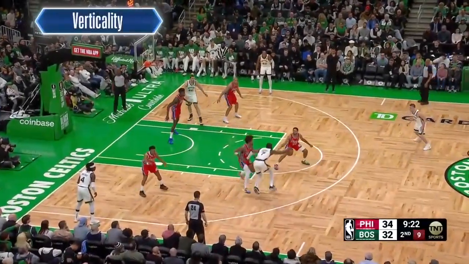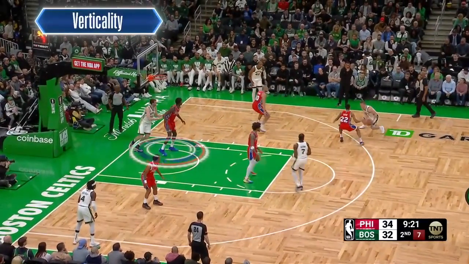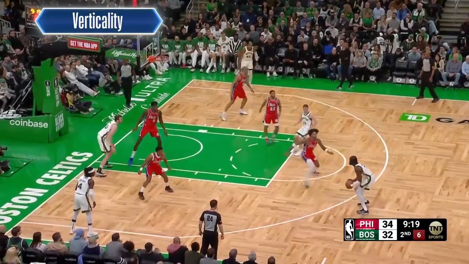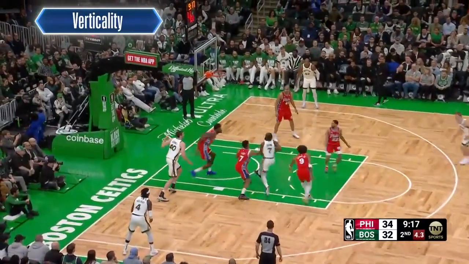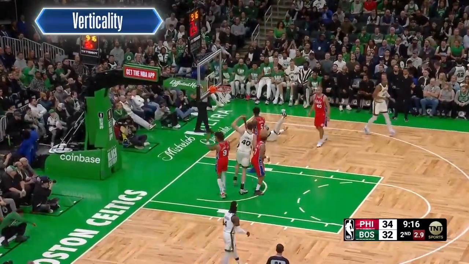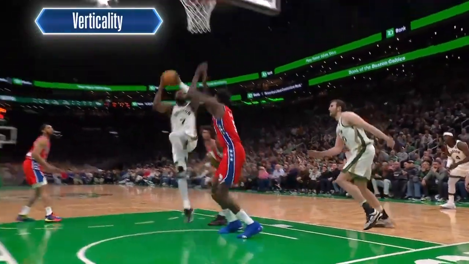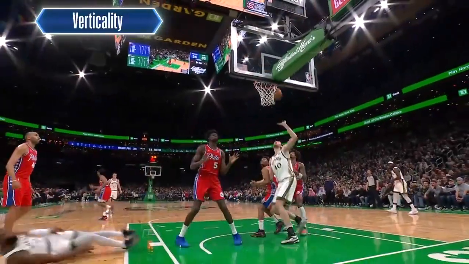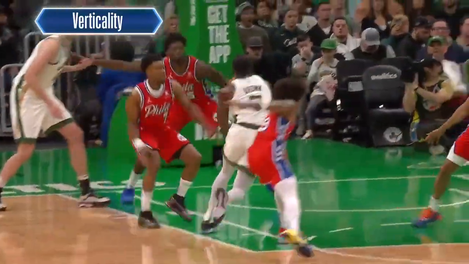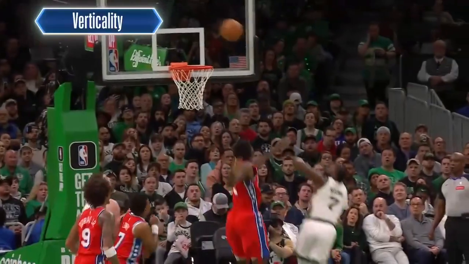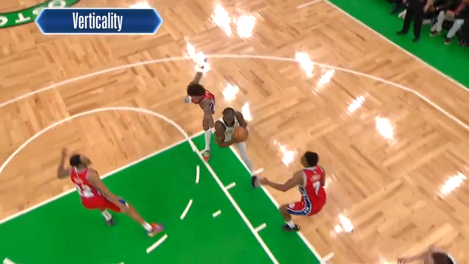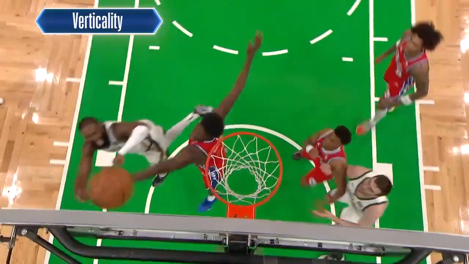Now, let's look at some examples where the defensive player does not maintain legal verticality. Here, the highlighted defender, Mo Bamba, jumps toward the shooter, Jaylen Brown, and in doing so, he initiates illegal contact with Brown. This A to B movement by Bamba is not legal verticality. To be considered legal, he must jump vertically in an attempt to defend the shot. That is not the case here, and a defensive foul was correctly called.